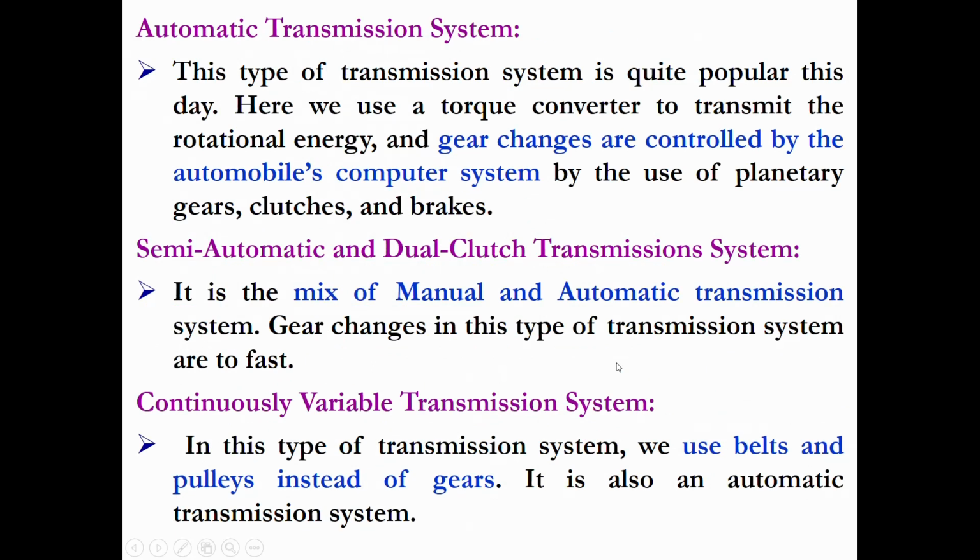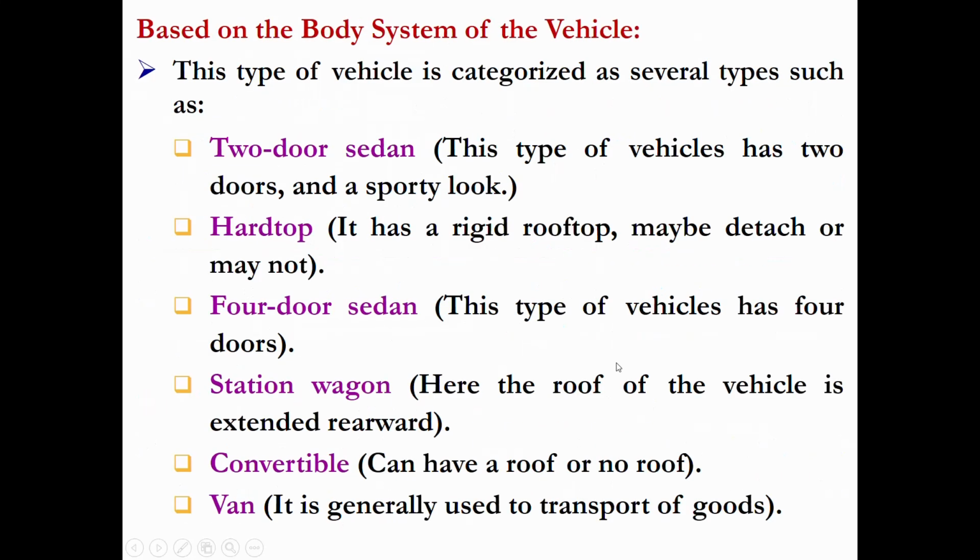In the automatic transmission system, there will not be any clutch arrangement, and the vehicle itself will change the gears automatically according to the speed and the torque requirement of the vehicle. Then semi-automatic is a mix of both manual and automatic transmission systems. Then the continuously variable system uses a belt and pulley arrangement instead of a gear system.